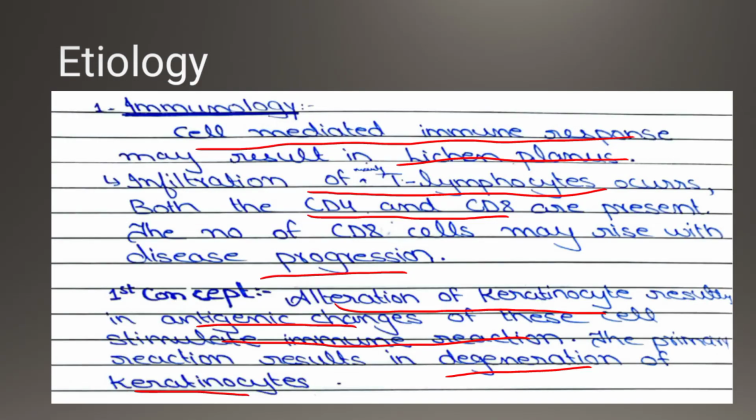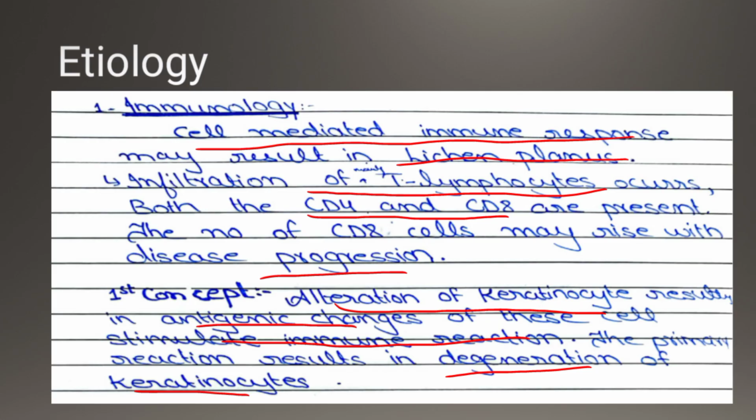So what we have discussed in immunology till now is, number one, etiology, in which there is a cell mediated immune response. Cell mediated immune response mainly consists of T cells, both types of cells, CD4 cells and CD8 cells. When advanced, there is a rise in the CD8 cells. Then there are three concepts. Number one concept was what?